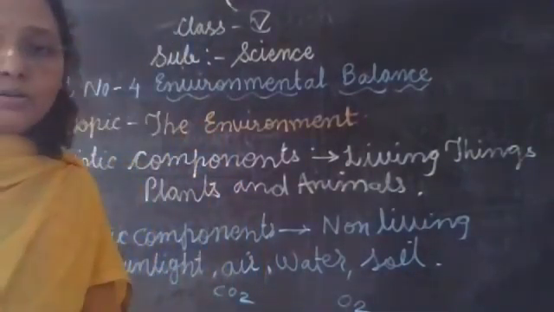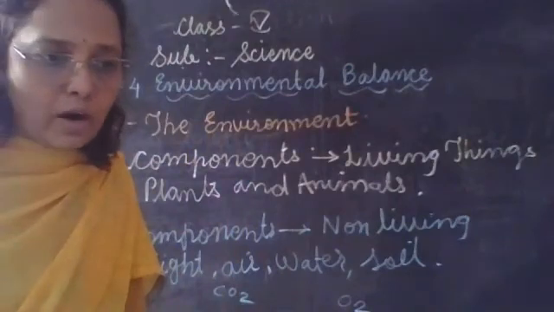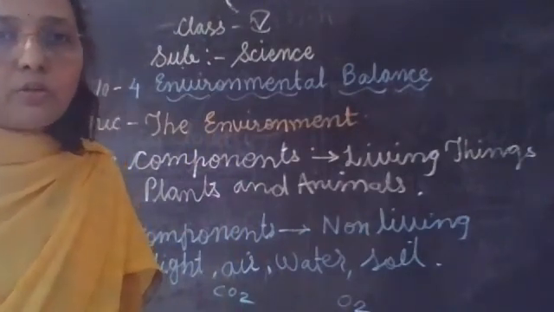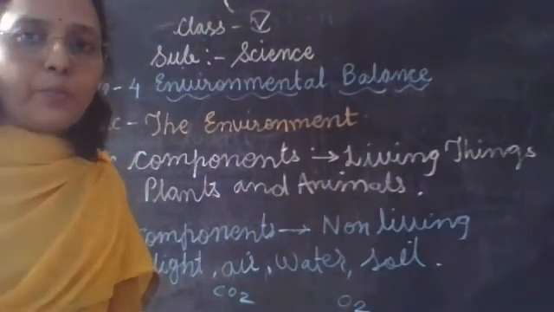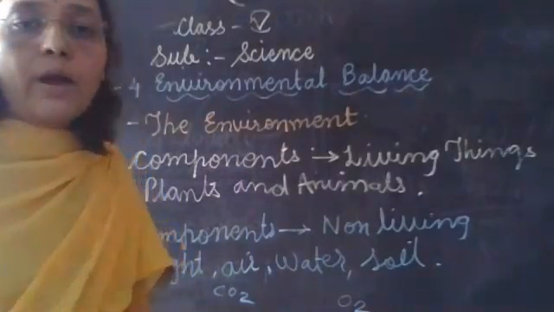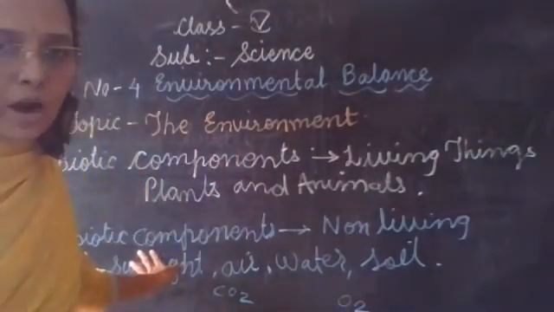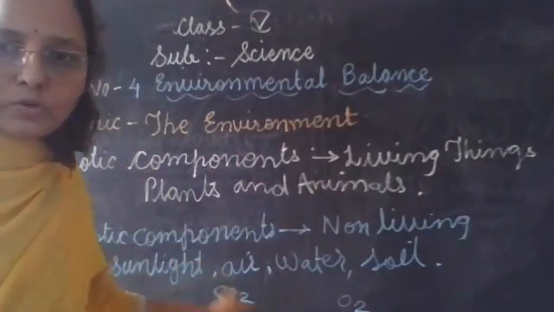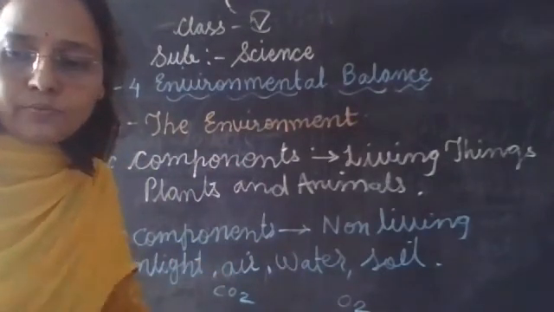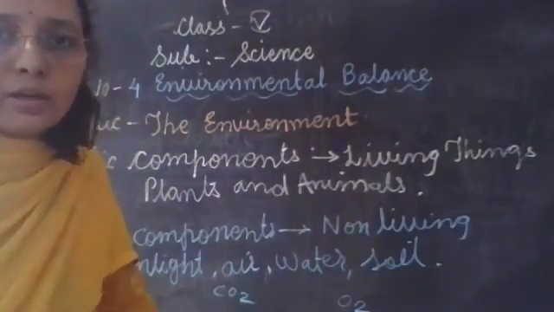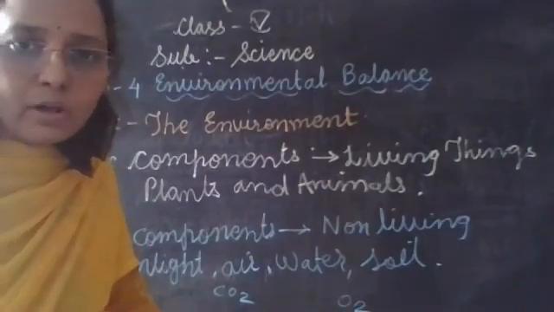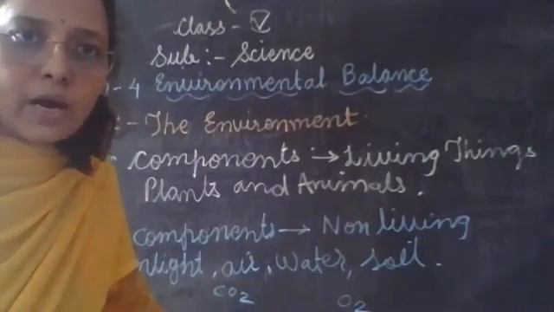Now our new topic: we are going to learn about the food chain of the environment. It also depends on biotic and abiotic components. Okay, children, this we have to learn in our next period, the food chain. Bye everyone.